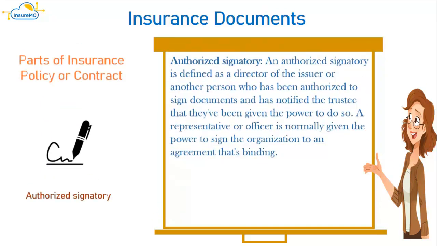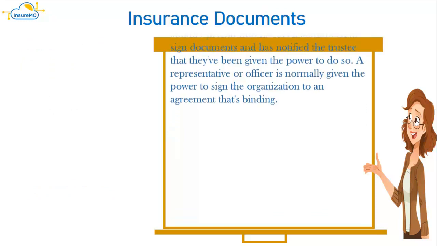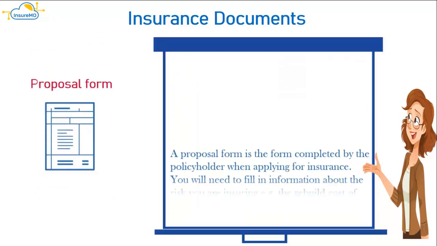Authorized signatory. An authorized signatory is defined as a director of the issuer or another person who has been authorized to sign documents and has notified the trustee that they've been given the power to do so. A representative or officer is normally given the power to sign the organization to an agreement that's binding.